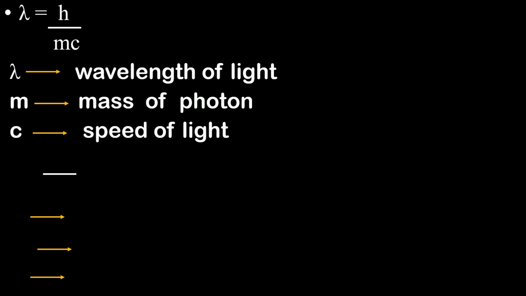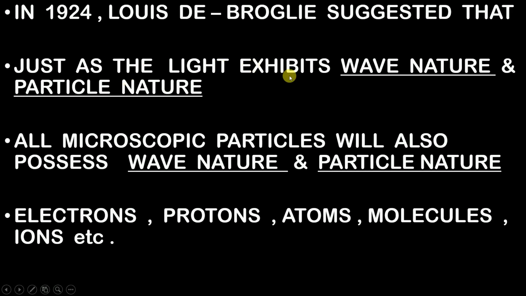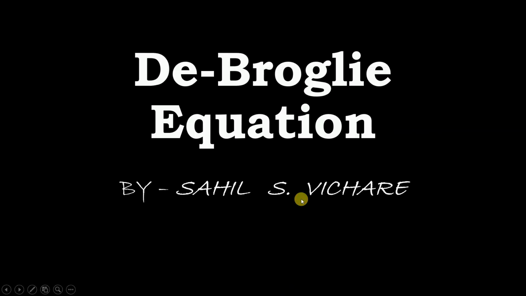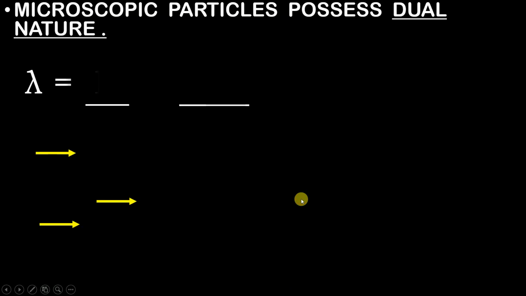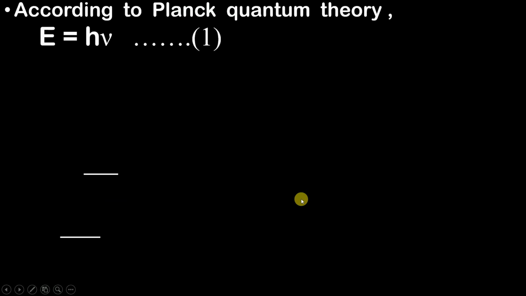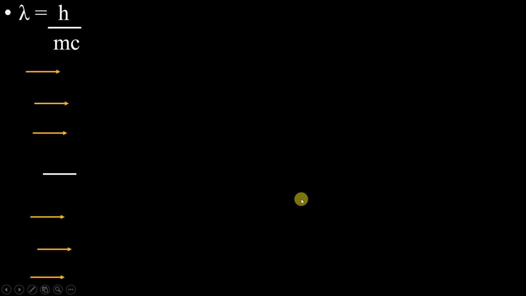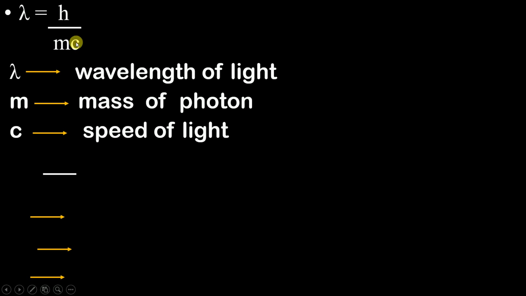Now remember, in our first slide, just as light exhibits both natures, similarly microscopic particles will also exhibit dual nature. So now what we will do is convert this formula into a microscopic particles formula. How will we do that? We will understand it now. Okay. So here, this formula is for light. Am I right?